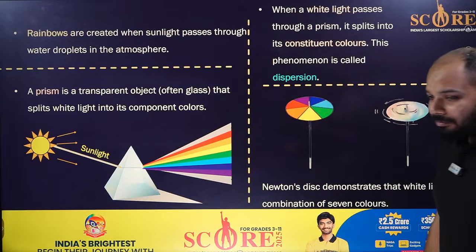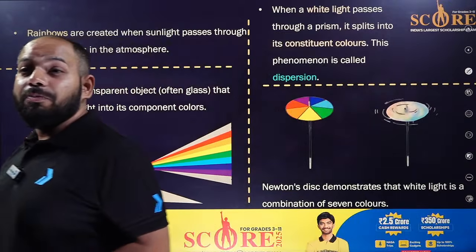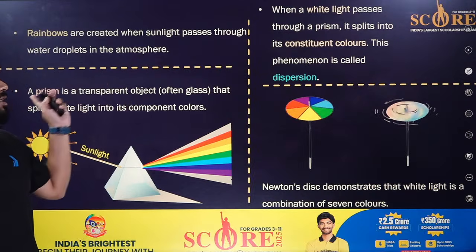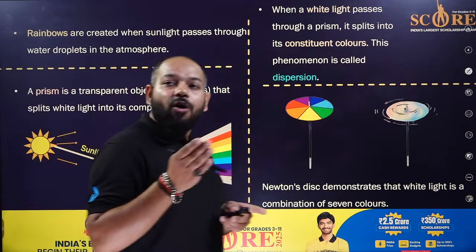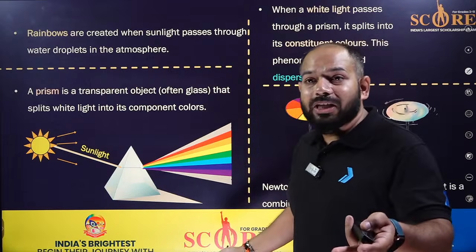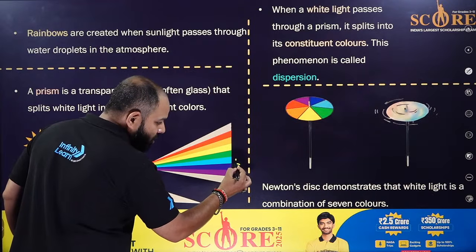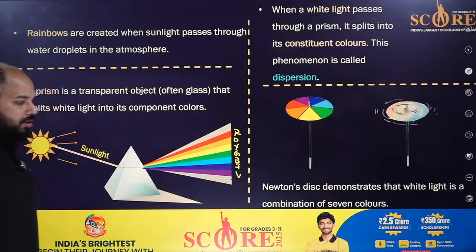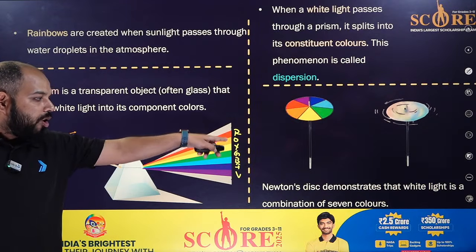Then we move forward to dispersion, one of the most important parts. You all see it in the rainbow, and the reason is dispersion. That is the splitting, the breaking of white light into 7 colors or its constituent colors. What are those 7 colors? VIBGYOR: violet, indigo, blue, green, yellow, orange, red.